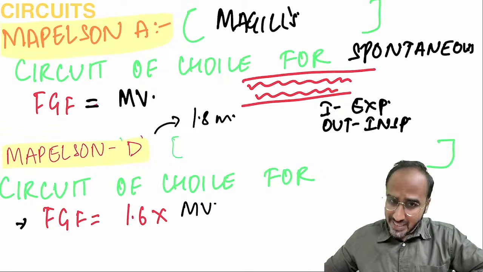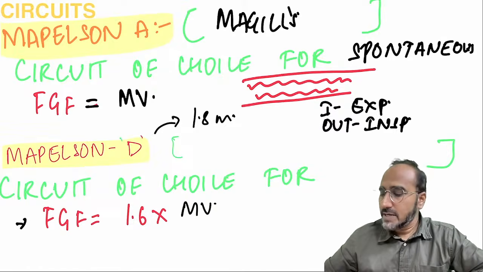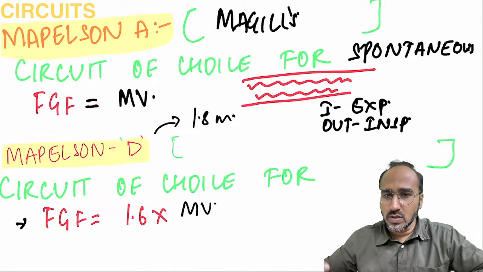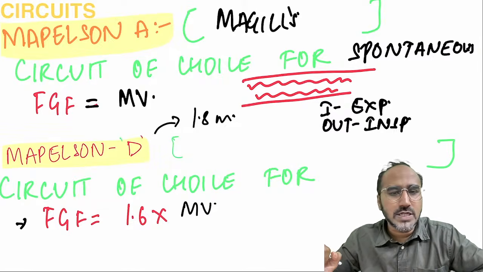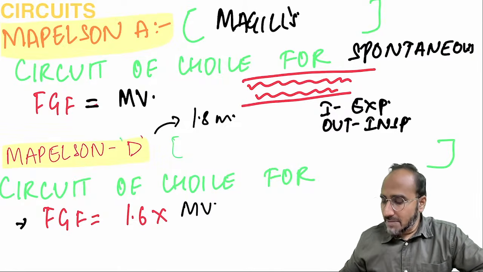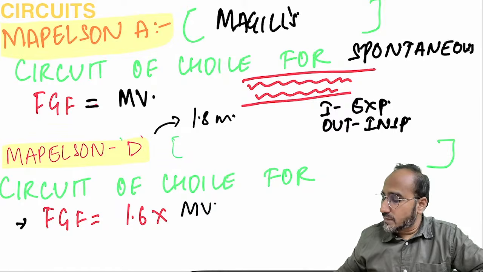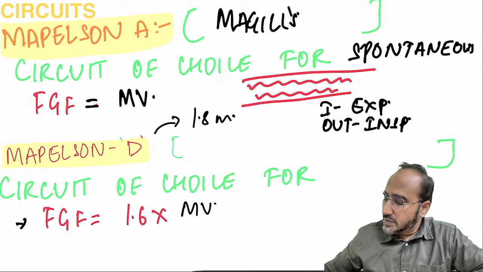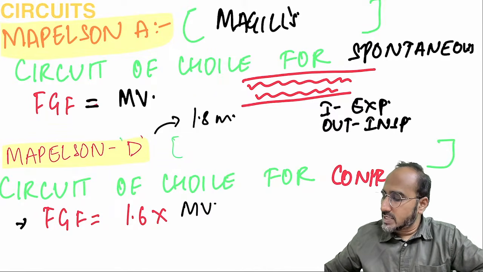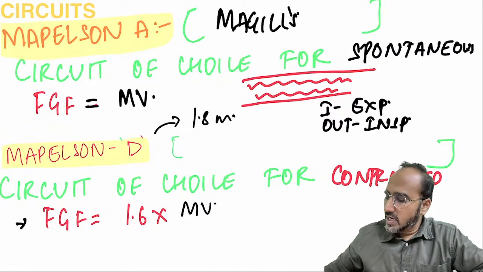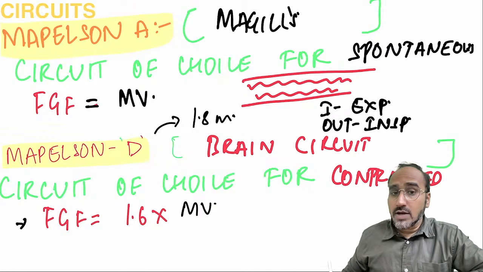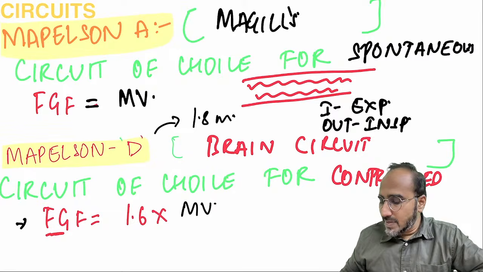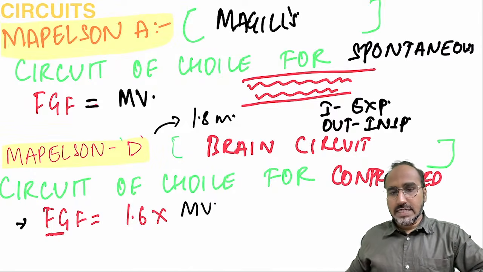Guys, remember that this circuit was introduced long back. That's why they did it the opposite way, meaning the inner was responsible for expiratory, the outer was responsible for inspiratory. But then came the Mapleson D circuit, which is nowadays used for what ventilation? It is the circuit of choice for controlled ventilation. And this circuit was also modified by a guy called Dr. Archie Bain. Hence it is called the Bain circuit. Here, in order to avoid rebreathing, the fresh gas flow should be equal to 1.6 times the minute volume.